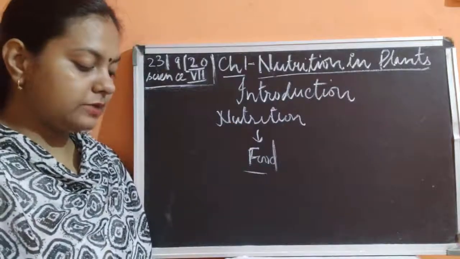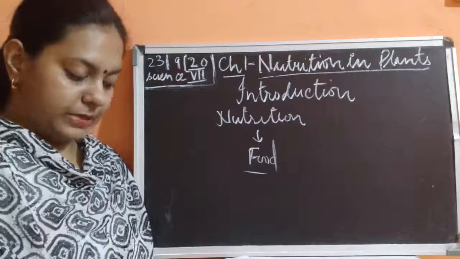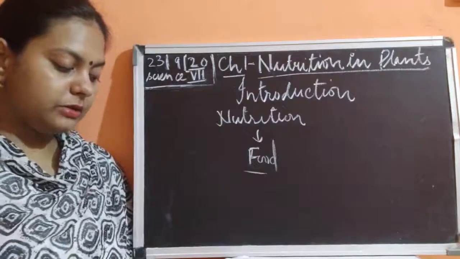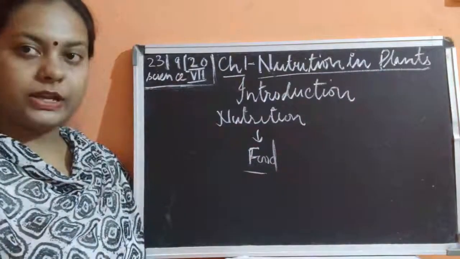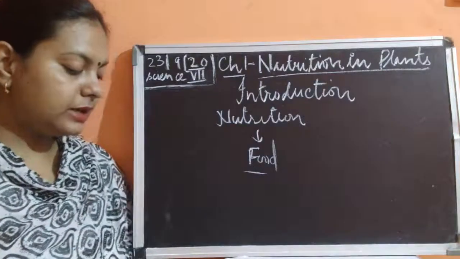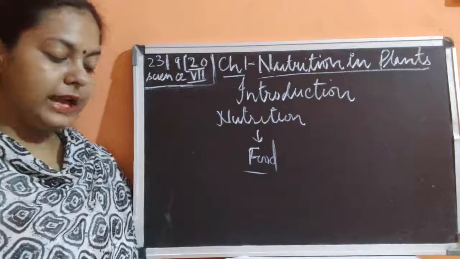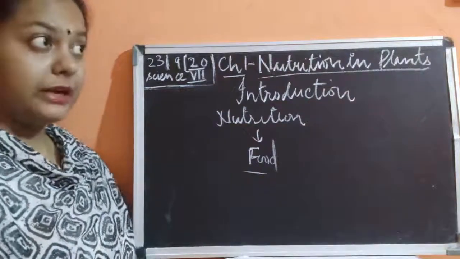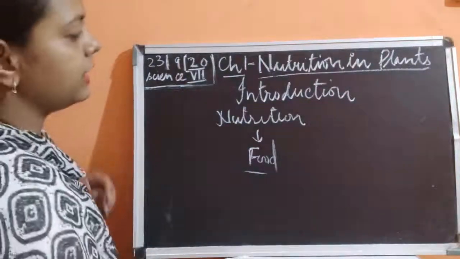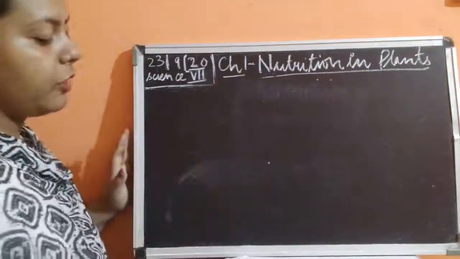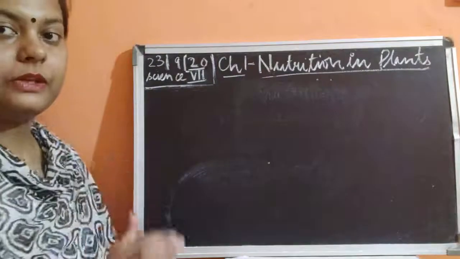All living organisms require food. Plants can make food for themselves, but animals, including humans, cannot. So it is obvious that plants require food.